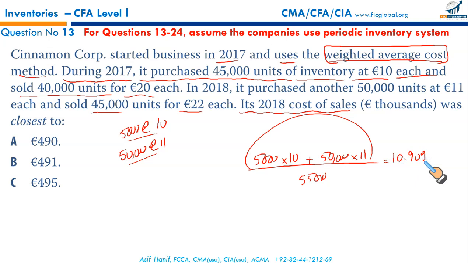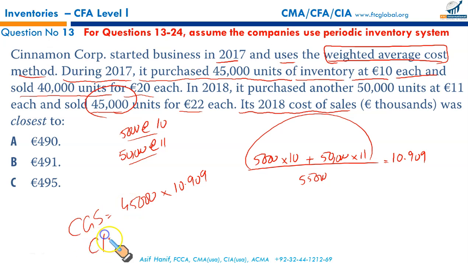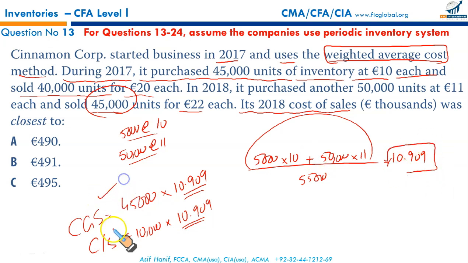Now, if you want to calculate CGS, how many units did you sell? 45,000. So CGS will be 45,000 multiplied by 10.909. That will give you CGS. If you are required to calculate the closing stock, out of 55, 45 have been sold. Closing stock is 10,000 units to be valued at the rate of 10.909. This is how we value CGS and closing stock under weighted average. We calculate a single rate and it is applicable both on CGS and closing stock.